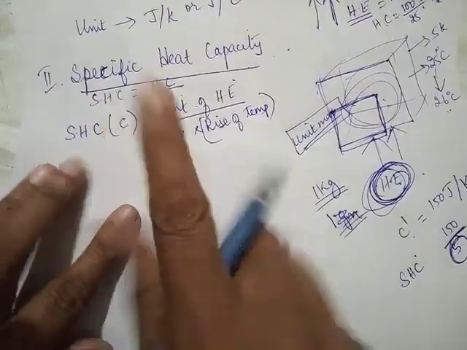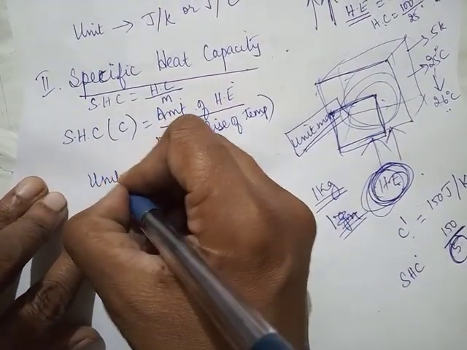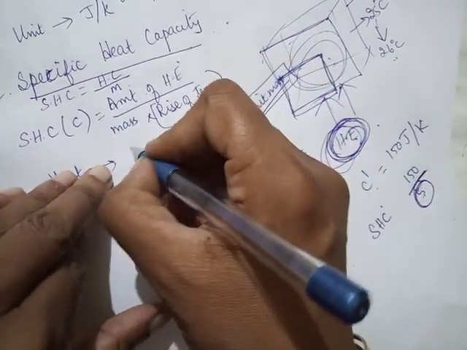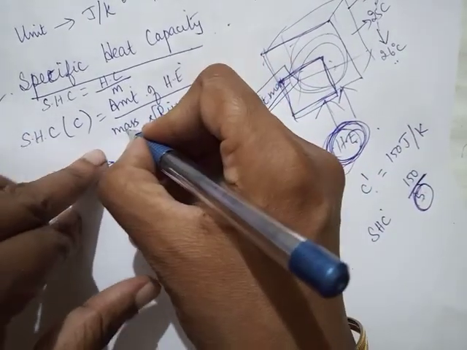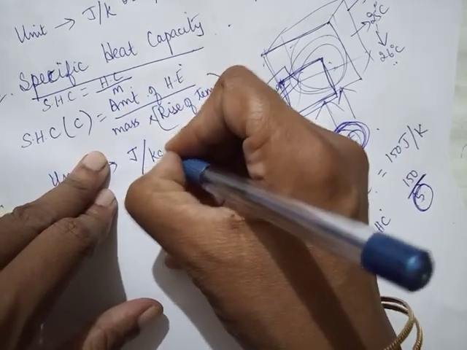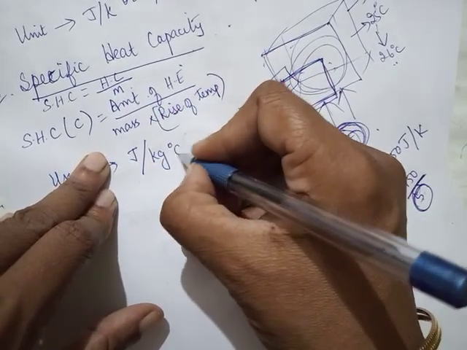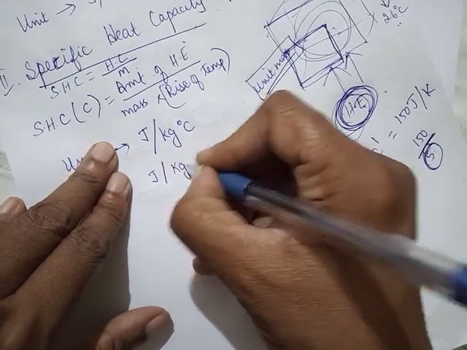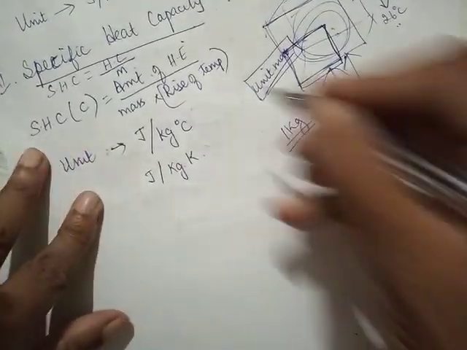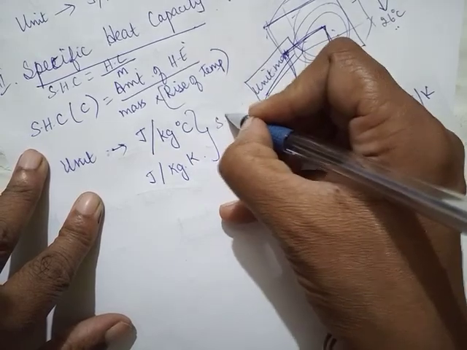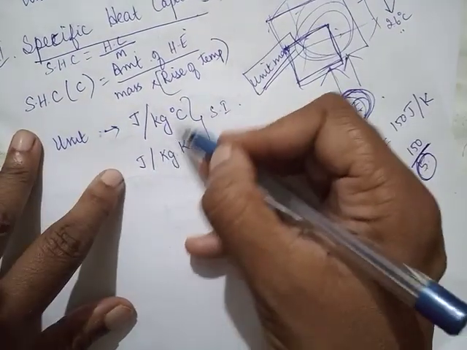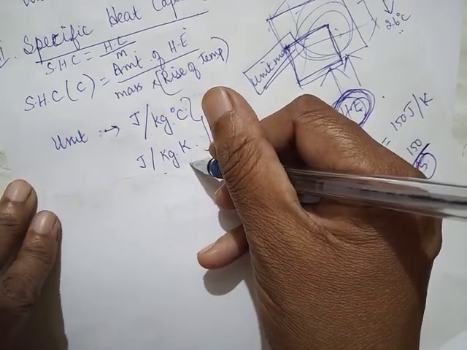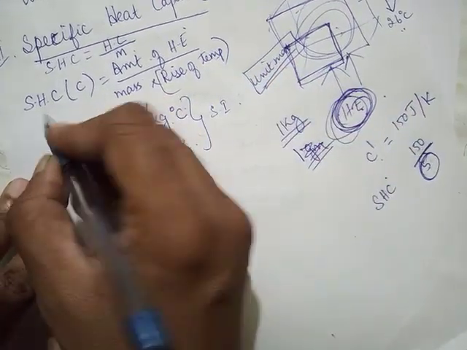Is it clear, children? So next, what will be the unit? Heat energy joule per mass kg and temperature degree Celsius or Kelvin. Joule per kg into Kelvin. These are the SI units. CGS unit, joule per gram degree Celsius or joule per gram Kelvin. This is the unit of specific heat capacity.